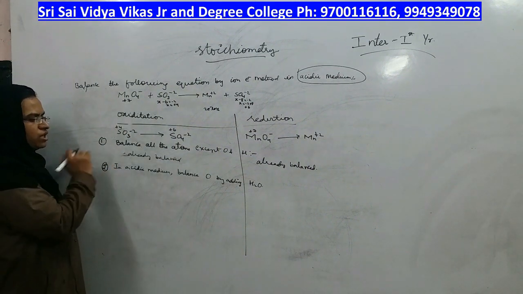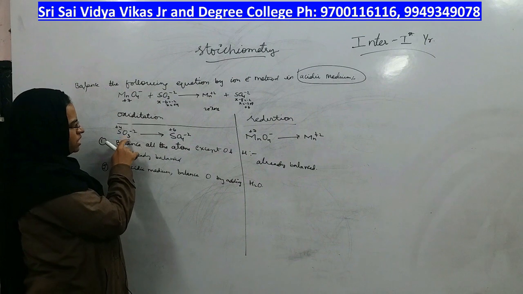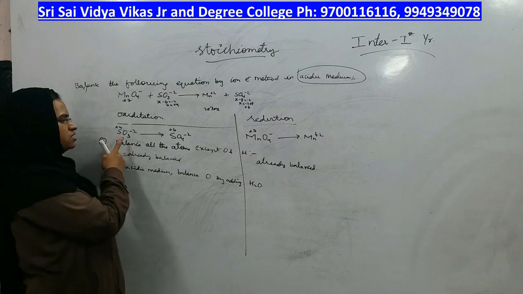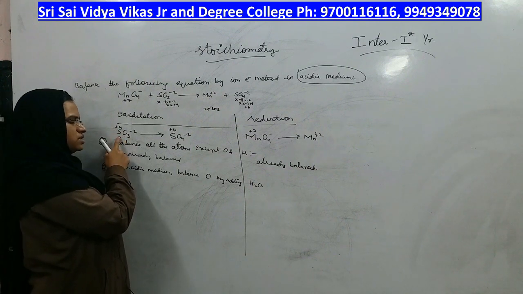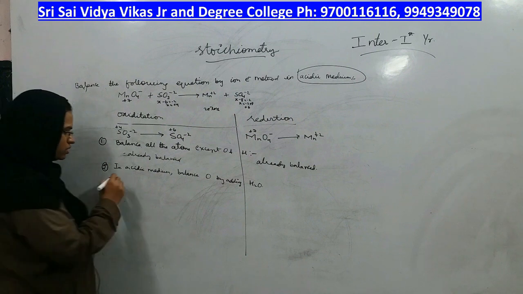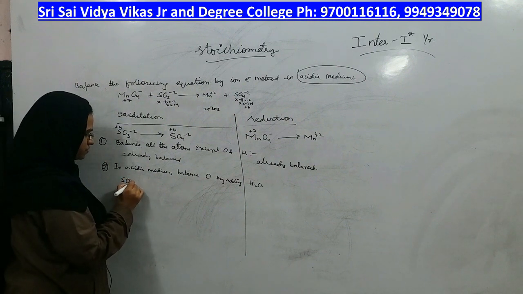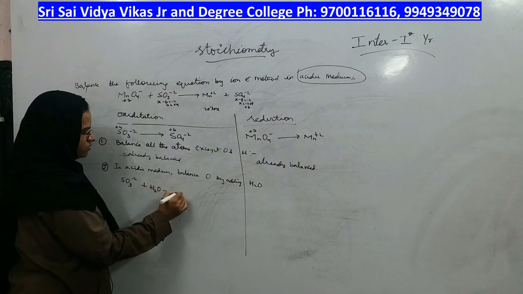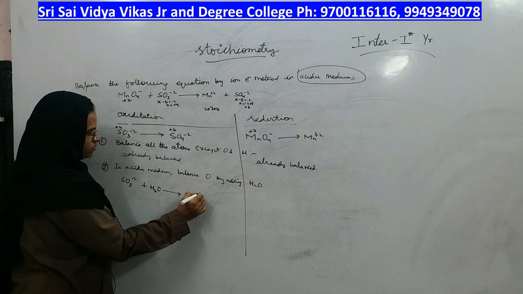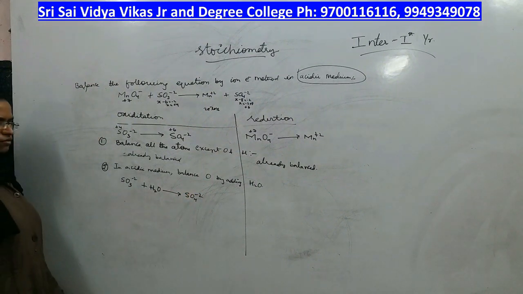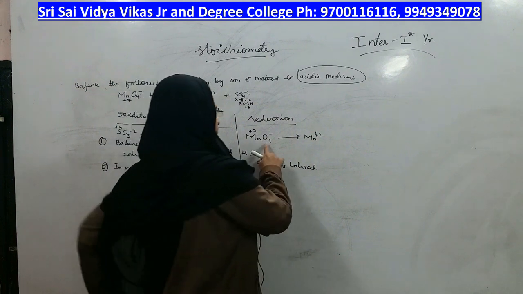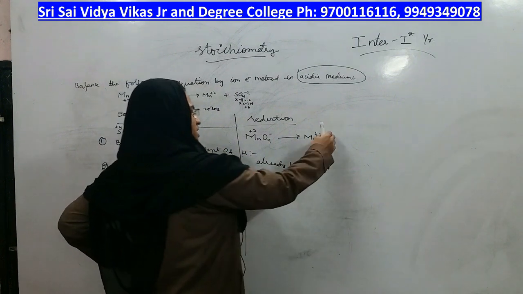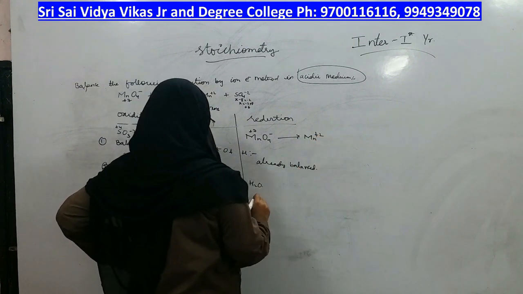Okay. So now let us look at oxygen. Here how many oxygens are there in total? 3. But here 4. Where is the oxygen less? On this side there is one oxygen less. So what will we do? On this side we will add one water molecule. Let us do so. Right, you have added one molecule of water. Coming to the other part. Here 4 oxygens are present, but here no oxygen at all. So that means here you should add 4 molecules of water. Let us do so.